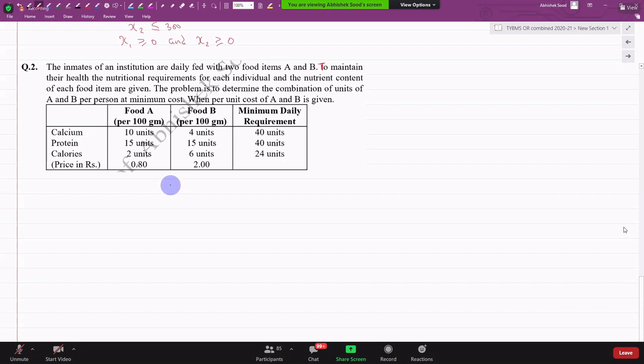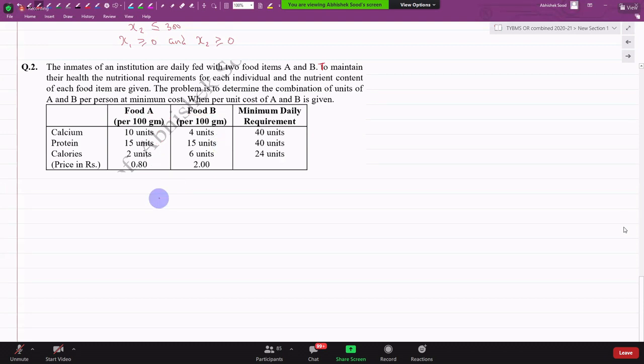For every 100 grams of dal, you need to pay 0.8 rupees, that is 80 paisa. For every 100 grams of rice, you need to pay 2 rupees. Whenever you buy 100 grams of dal, you end up getting 10 units of calcium, 15 units of protein, and 2 units of calories. Whenever you buy 100 grams of rice, you end up getting 4 units of calcium, 15 units of protein, and 6 units of calories. Tell me, what is your objective here?